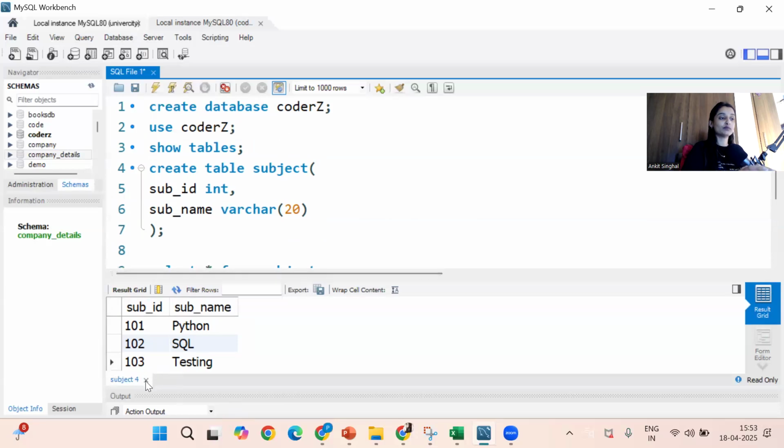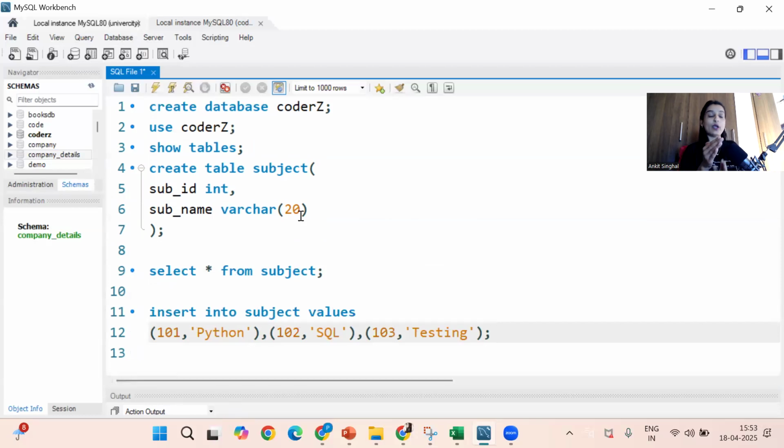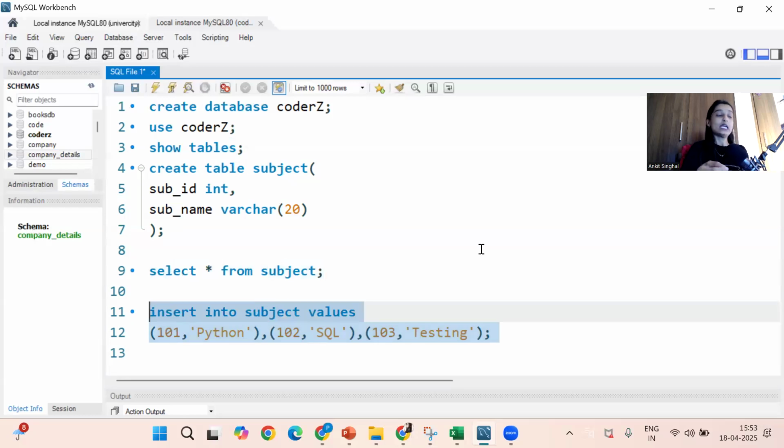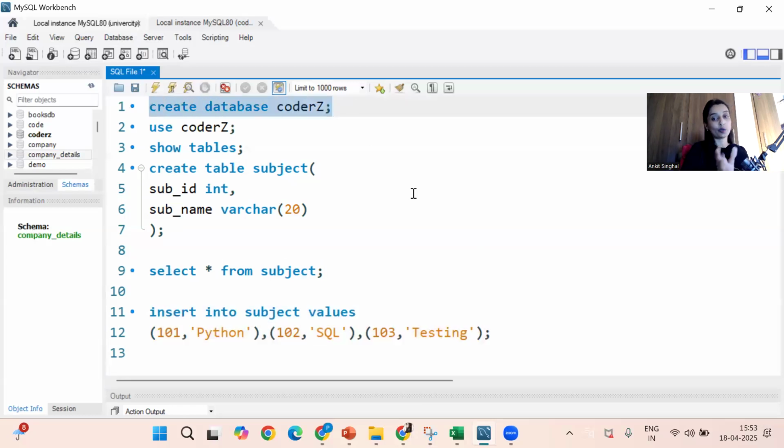See here. Your queries will always be divided into commands and clauses, or you can call them keywords. Okay, what does it mean? Let's start with the first query. See, this is one query. This is another query, third query, fourth query, fifth query, sixth query. Like how in programming languages we have instructions, in SQL we have a query, Q-U-E-R-Y, query.